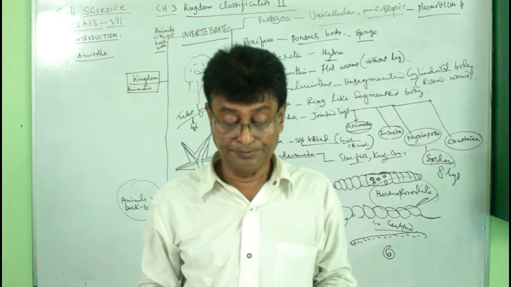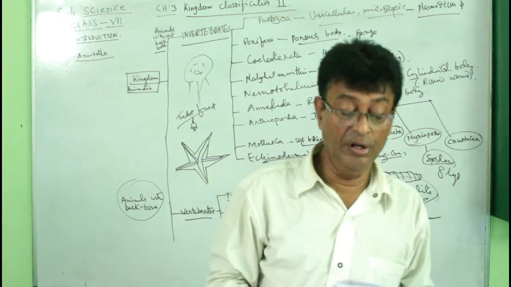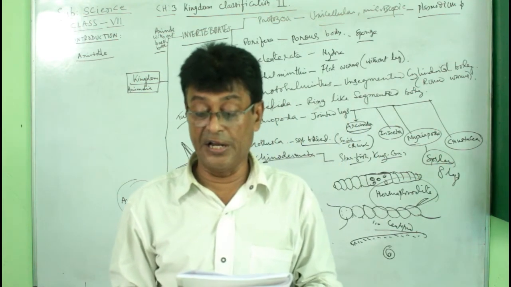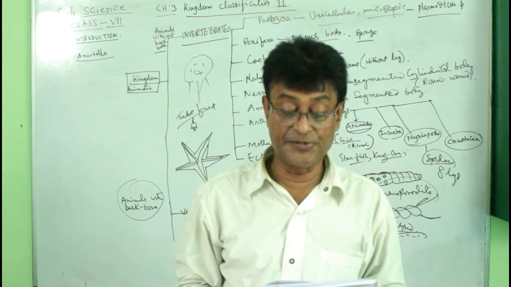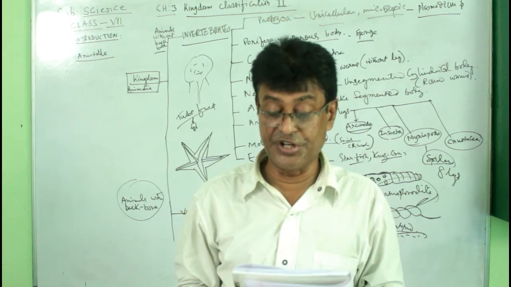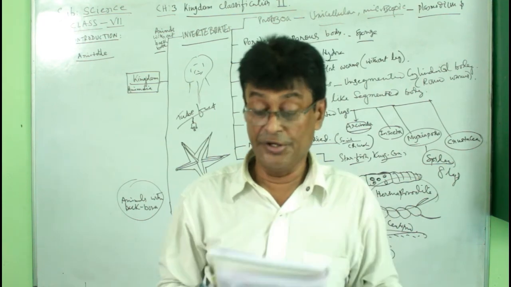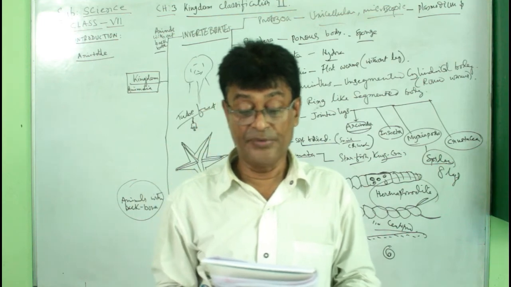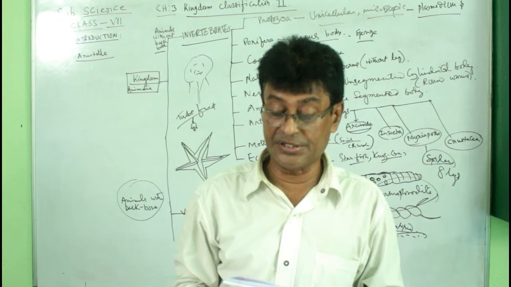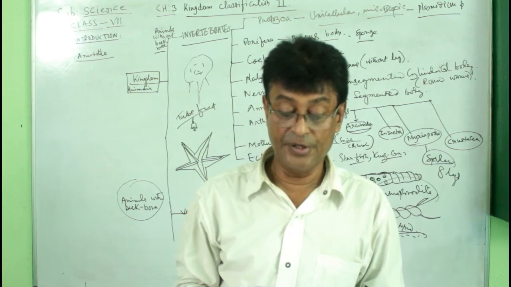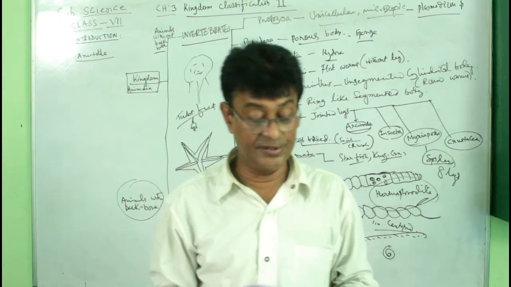Question number 2, regarding the tentacles of Hydra. Tentacles are finger-like projections surrounding the mouth, and the tentacles possess stinging cells called the cnidoblasts. Cnidoblast, spelling C-N-I, cnidoblast, and they arrest their prey. They are known as the cnidarians. Spelling C-N-I, cnidarians.